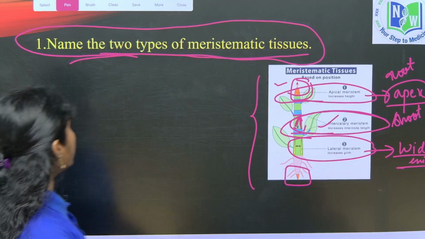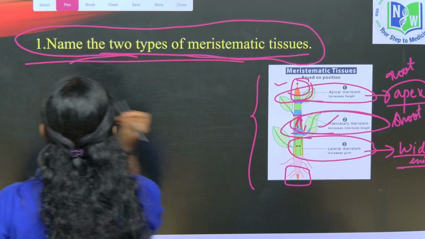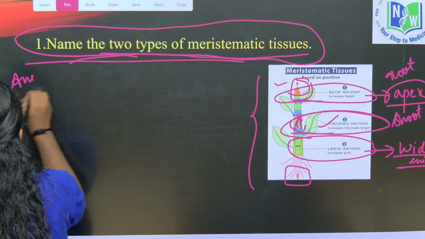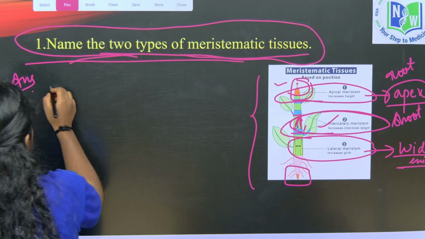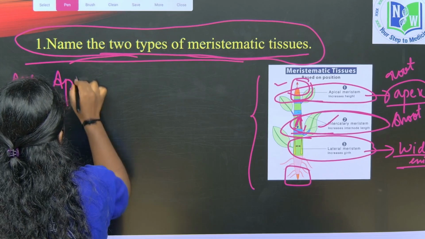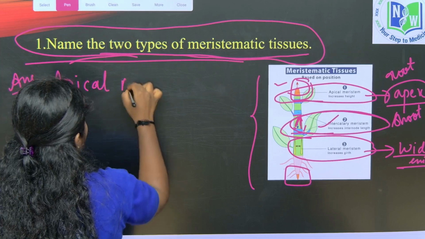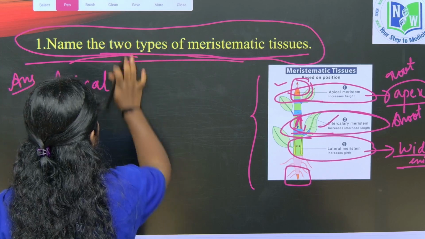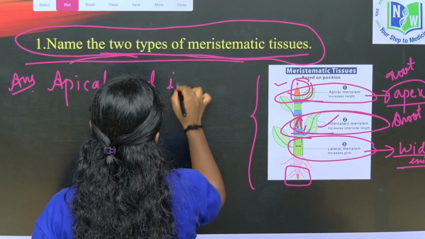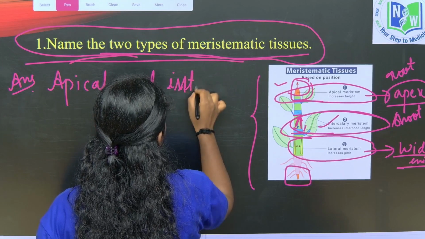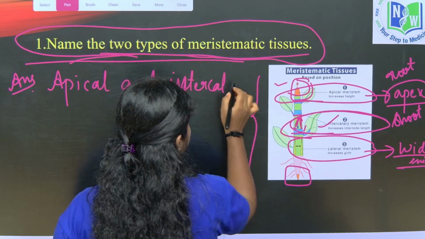So they are asking only to name two meristematic tissues. According to this, children, they are asking any two. So we can say apical meristem and also intercalary meristem. They are asking only two, right? So it's enough to write two.